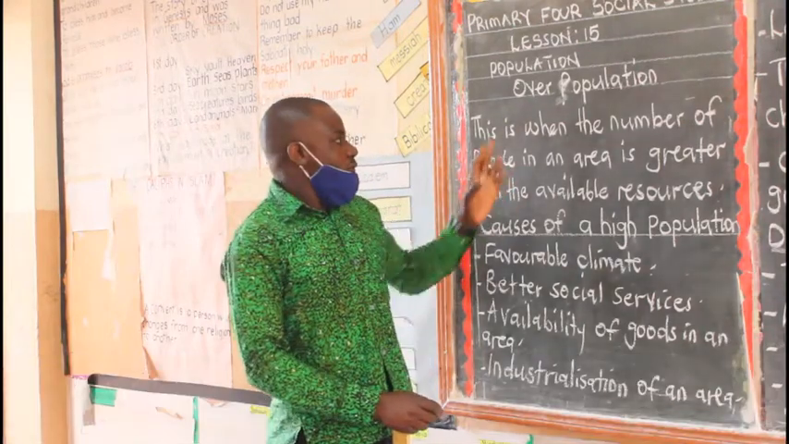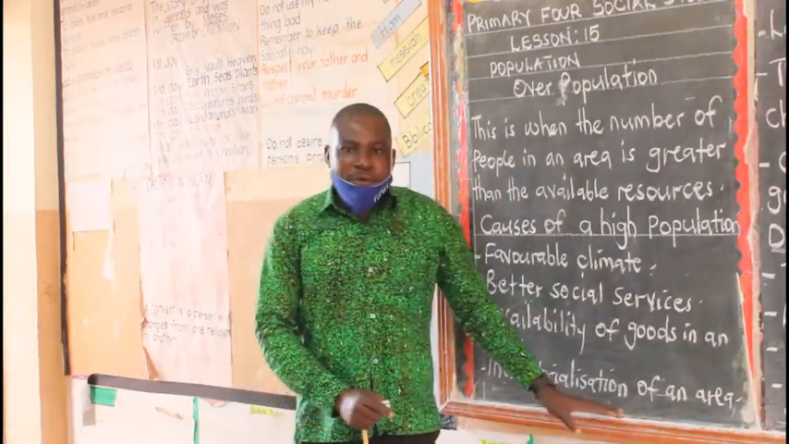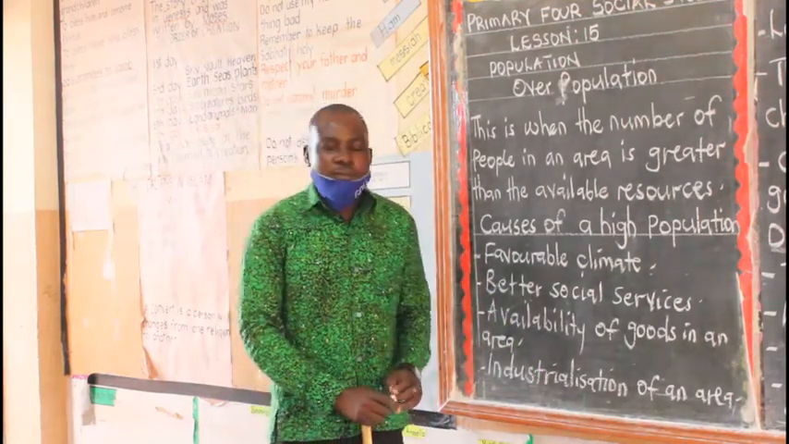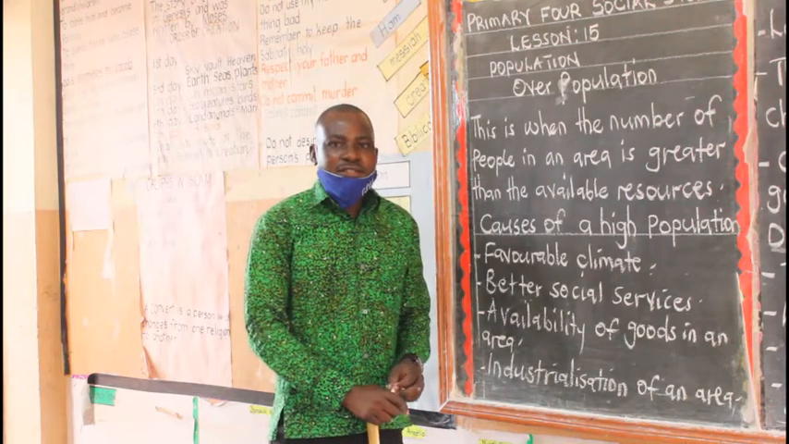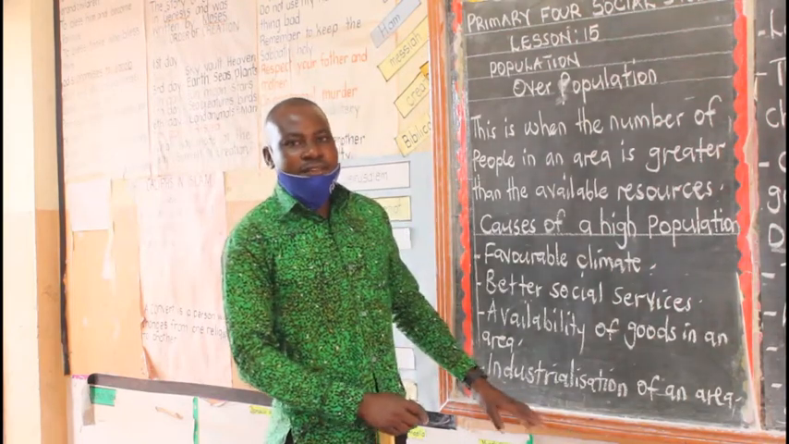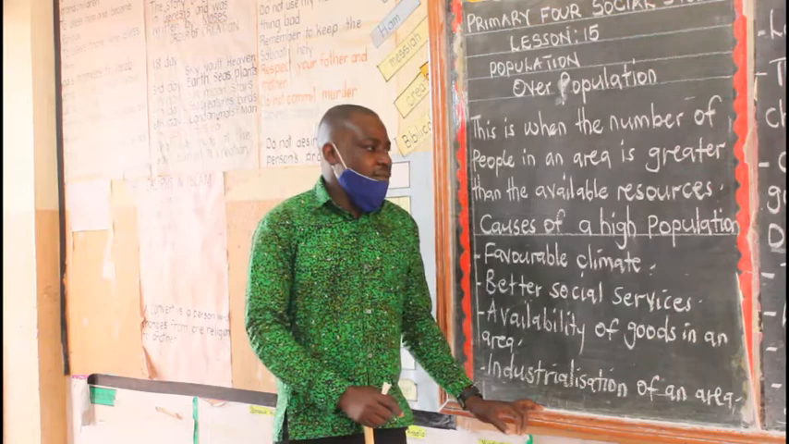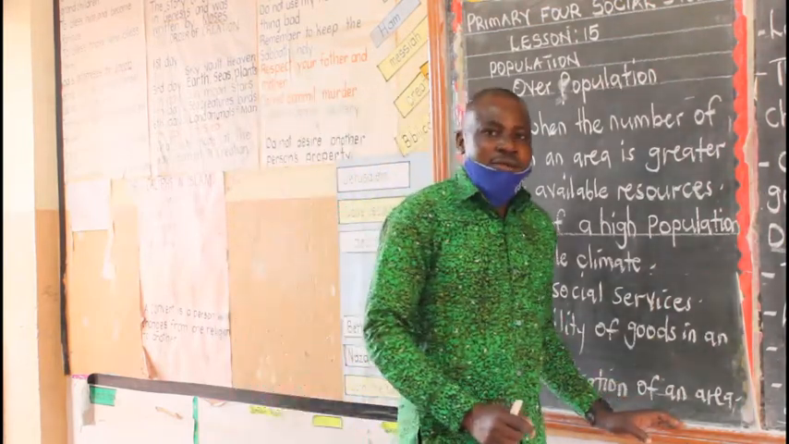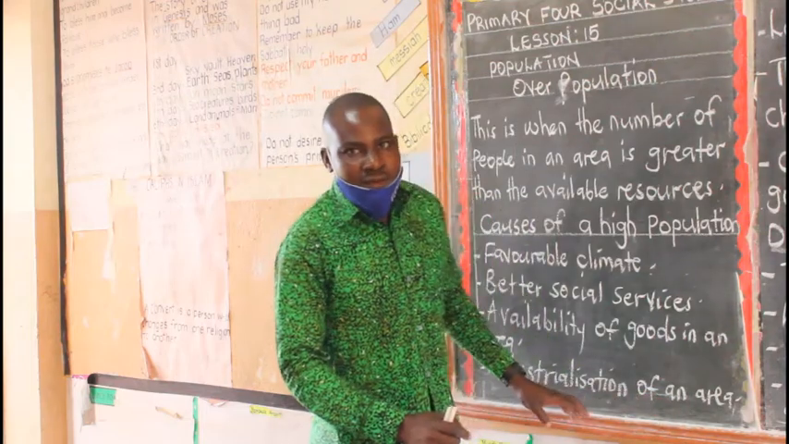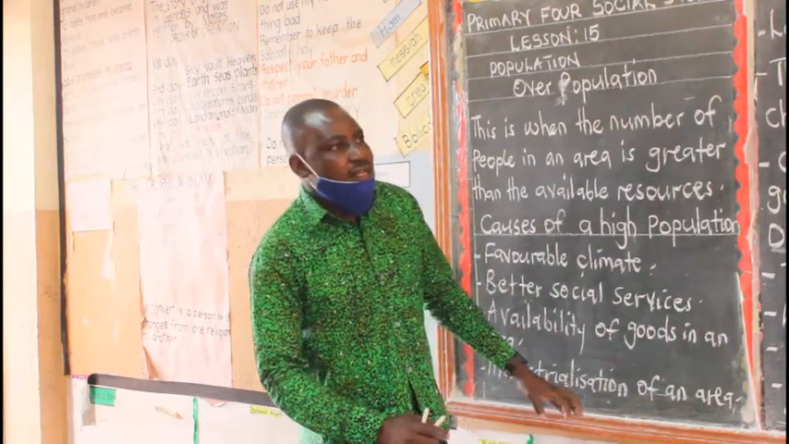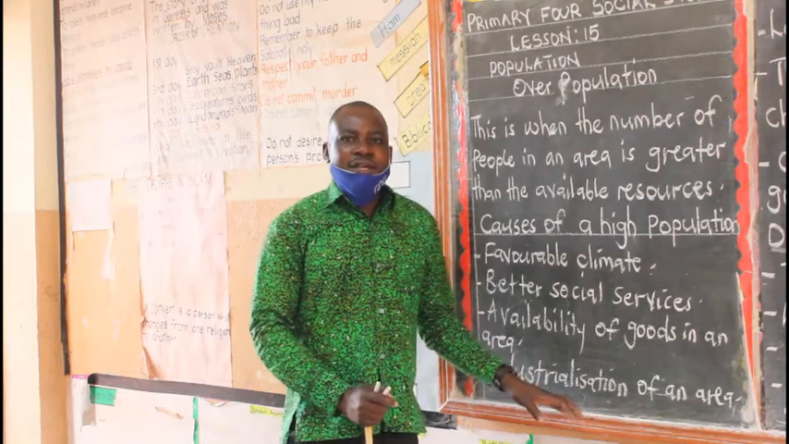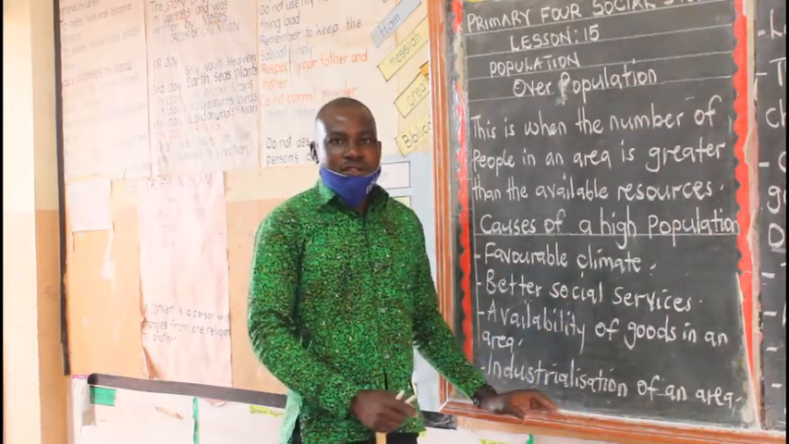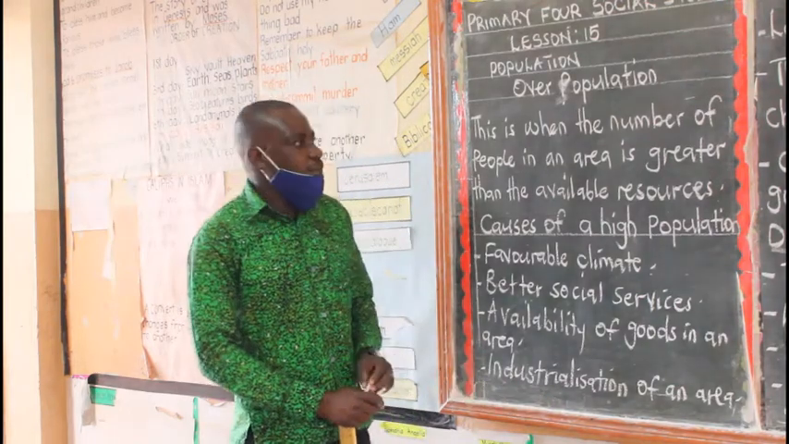So when we talk of overpopulation, it is when the number of people in an area is bigger than, or more than, the available resources. The number of people in an area is greater than the available resources. For example, you look at the urban areas. People are many and there are few resources. So that one is called overpopulation.